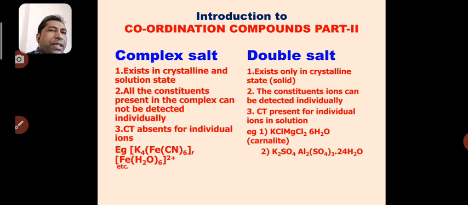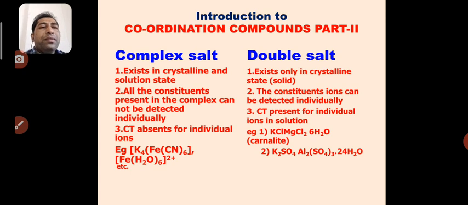Now this is not the case with the double salt. The first basic difference between complex salt and double salt is that double salts exist only in crystalline solids. When we dissolve this double salt in solid form, the individual constituents present in the double salt get separated in the form of cations and anions.